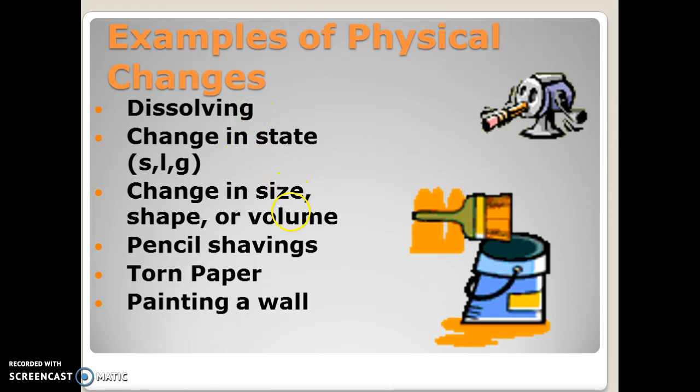Change in shape, size, so if I crumple paper, if I tear paper, if I add more paper, those are all volume changes. And then painting a wall, those are all physical changes because the identity is still the same. Whatever I started with is the same stuff that I have now.